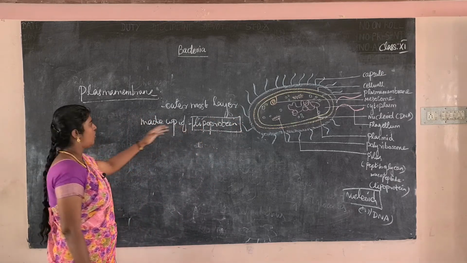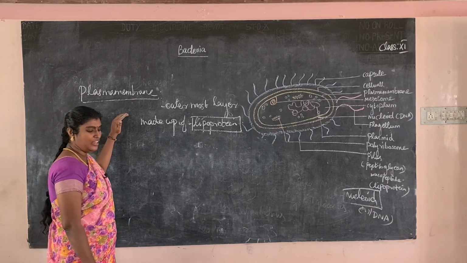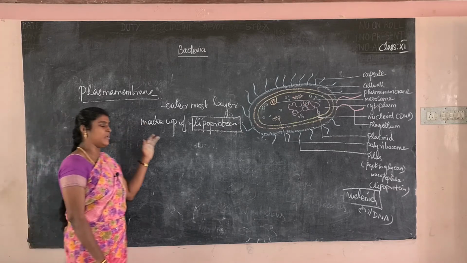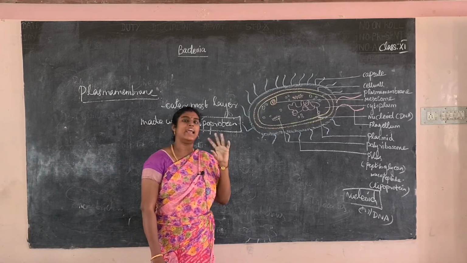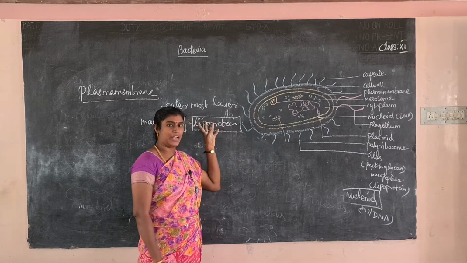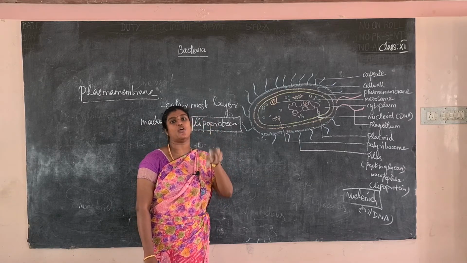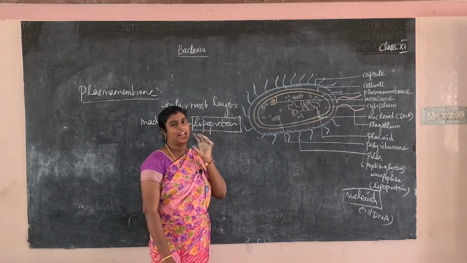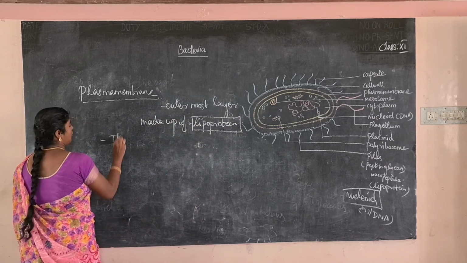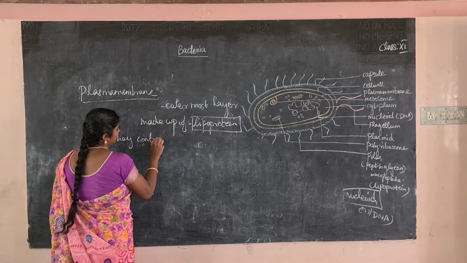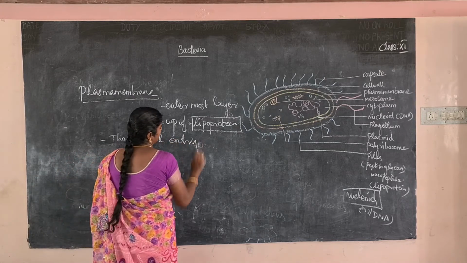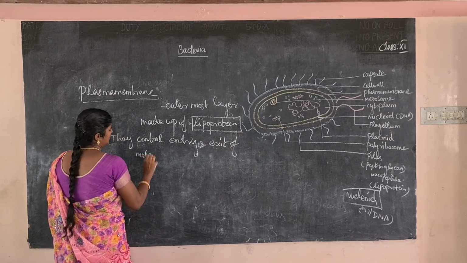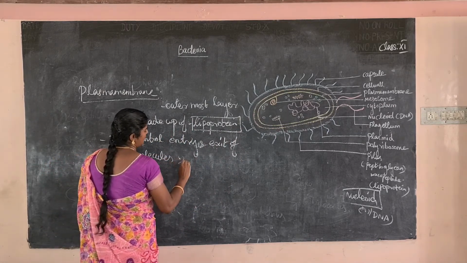Next one, what is the use of the plasma membrane? It controls the entry and exit of molecules. It acts as a watchman. What is the main use of a watchman? He controls the entry and exit of persons. In the same way, the plasma membrane controls the entry and exit of molecules and ions. What are ions? Positive ions and mineral ions.